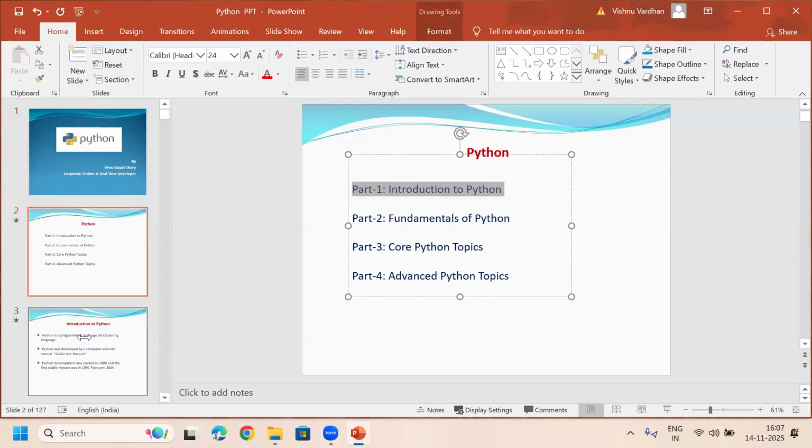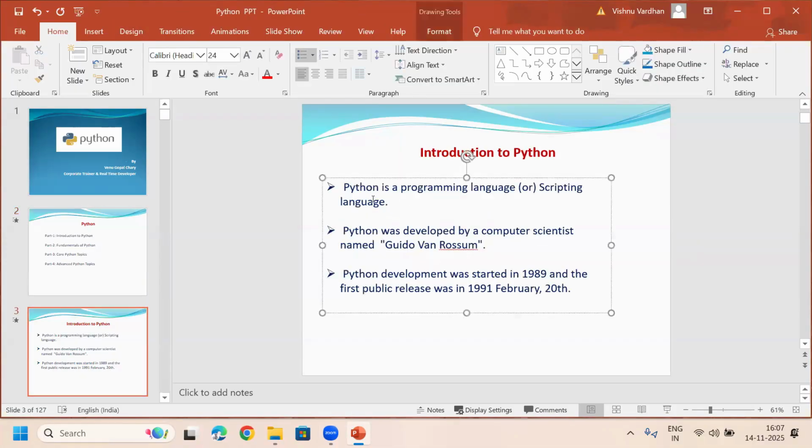In the introduction, what we discussed: Python is what? It is a programming language or a scripting language. Python was developed by a computer scientist named Guido van Rossum. Python development was started in the year 1989, and the first public release was in the year 1991, February 20th.